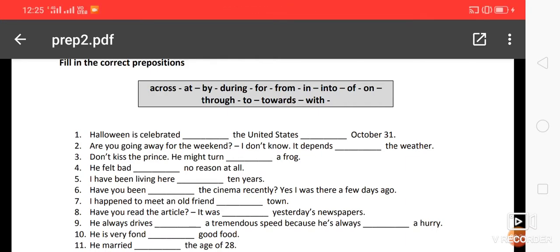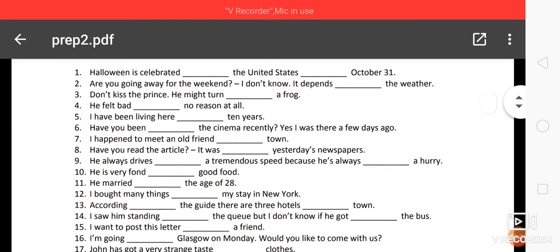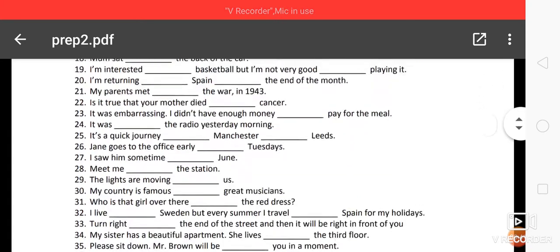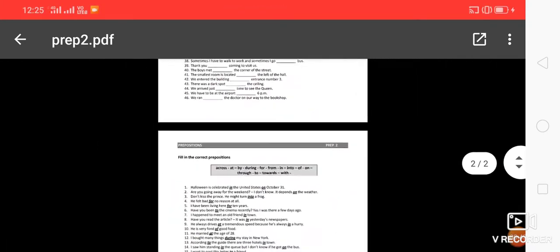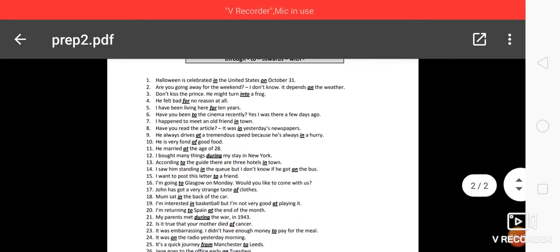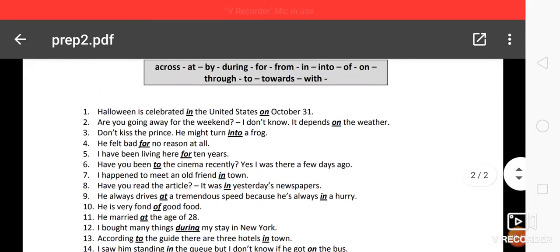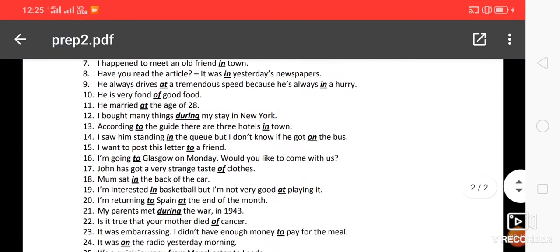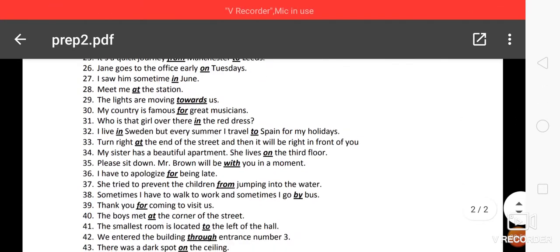Now you can see that there are some words given here like across, at, by, during, for, from, in, into, of, on. You just need to use these words and try to fill all these gaps. The key answers are already shared with you and are also available here. So please go through all these PDFs.